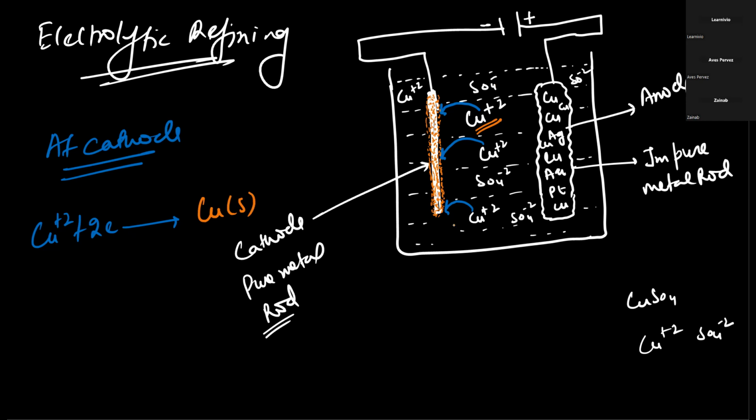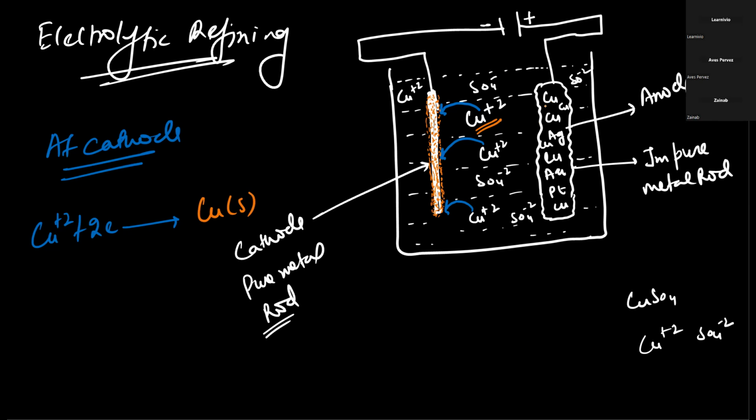And do you think that sulfate ion is a very stable ion? Sulfate ion is a very stable ion. It does not reduce its charge. Like in the previous case, the Cl minus was going to the anode and forming chlorine gas in the electrolytic reduction of NaCl. But here the sulfate ion will not go. Then what would happen in order to maintain the electrical neutrality?